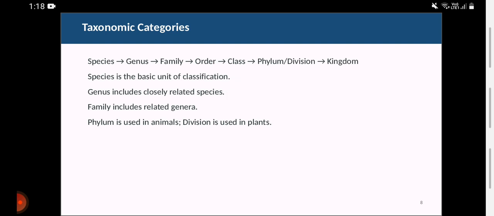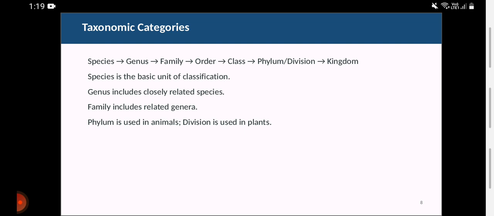So the taxonomic categories are there, and a hierarchy is there. At the topmost is the kingdom, then two divisions, phylum and division. Phylum is for animals and division is for plants.